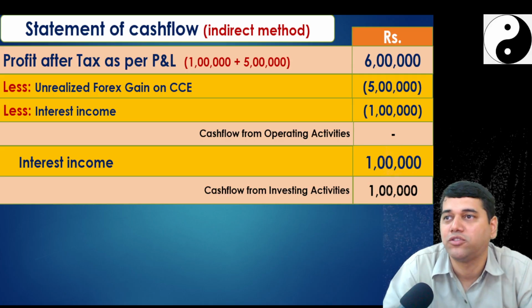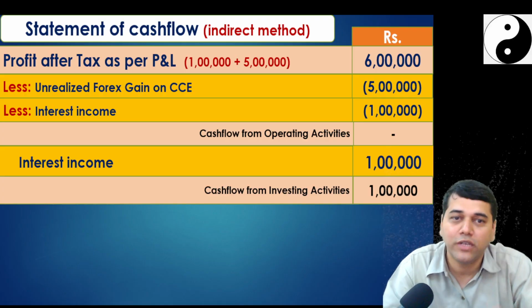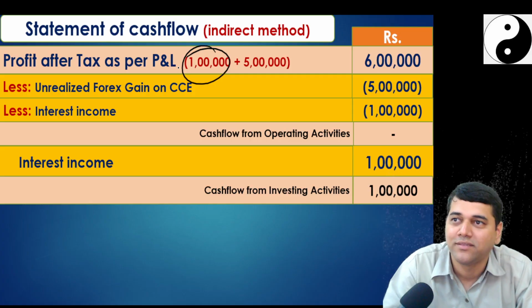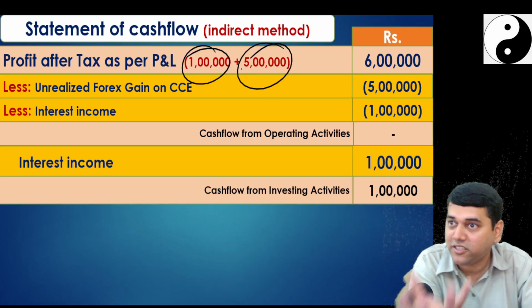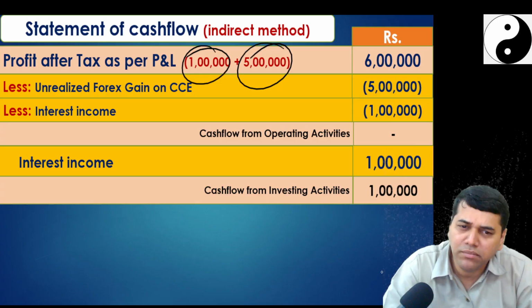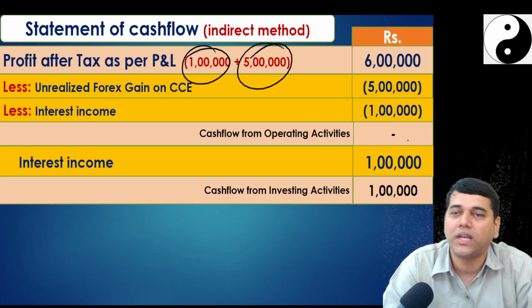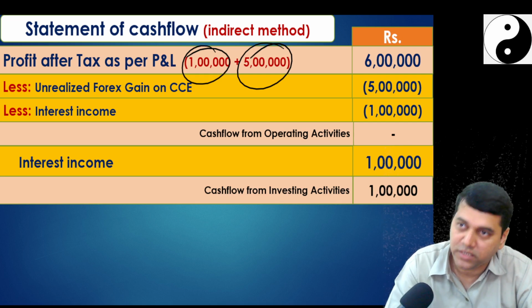You got the cash? No. Did not get the interest income. Change is later. That is only this 1 lakh portion. Restatement happened only for that 1 lakh portion. But did you not get this money? $2,000. That will come there. The change in cash and cash equivalents will come. But 1 lakh is not a change in cash and cash equivalents. No. 1 lakh. Did it result from the exchange rates?